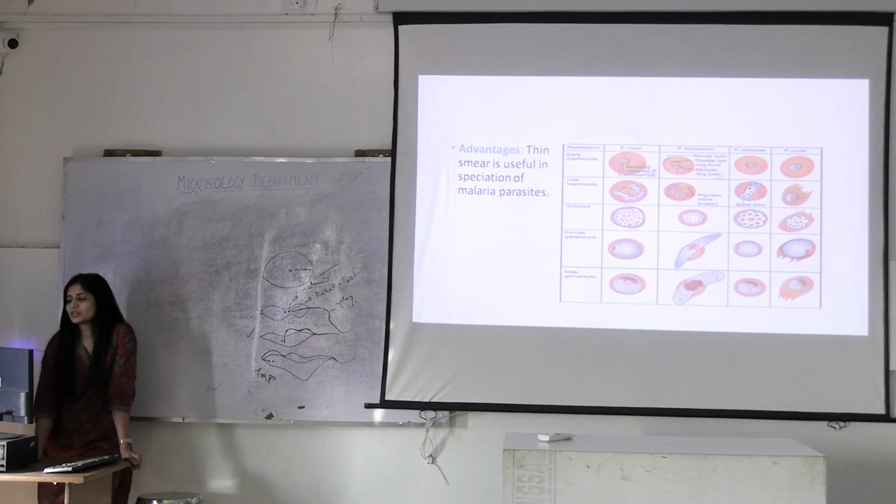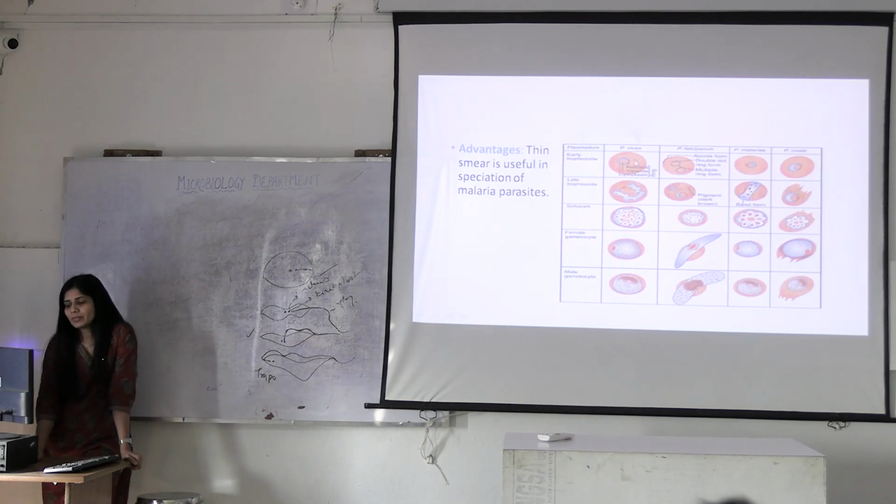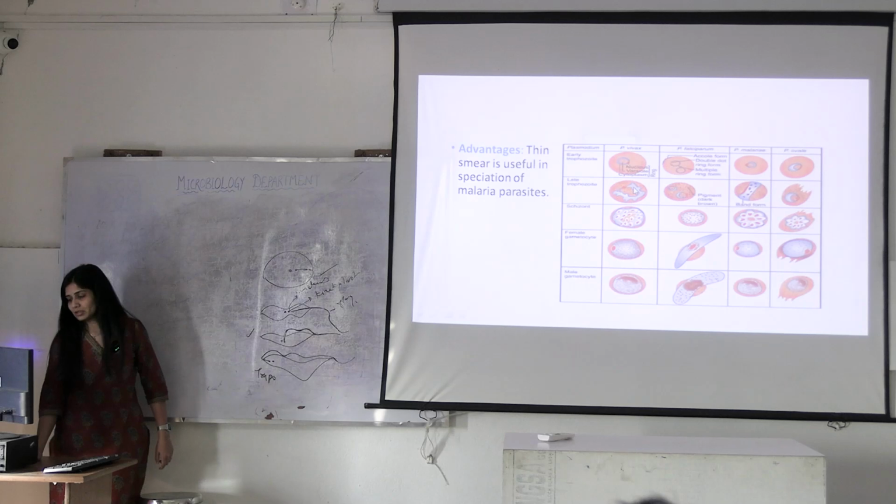Which one is easier to differentiate? Falciparum, because it has what? A ring form. In vivax, you will see a little large, enlarged RBC. Oval, as the name suggests, will look oval. Late trophozoite stage, it will become amoeboid.